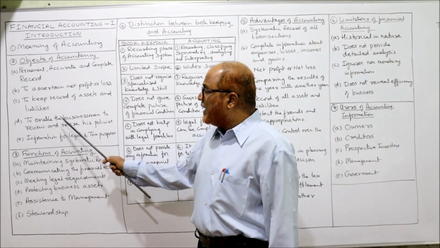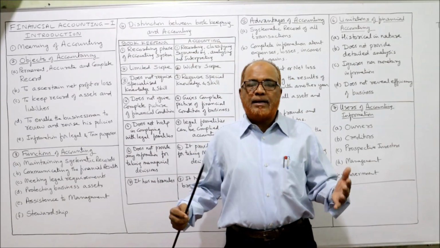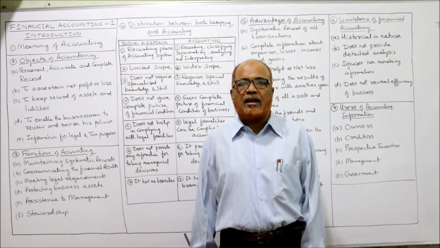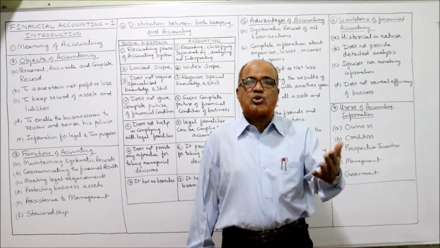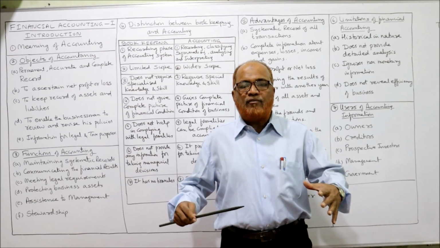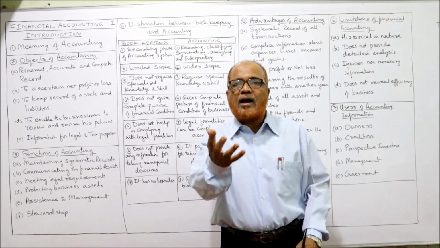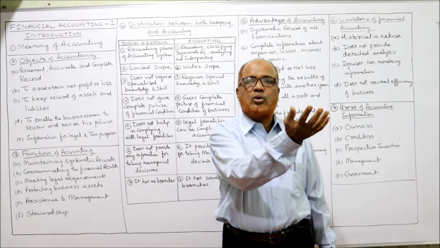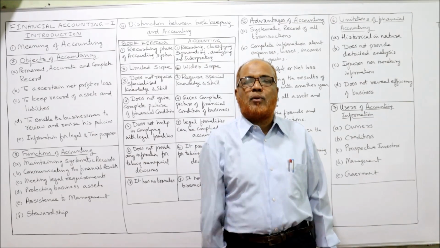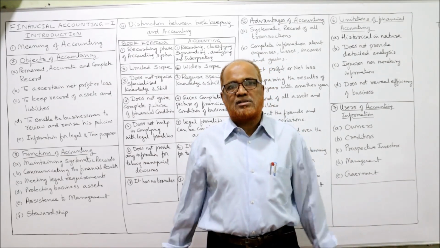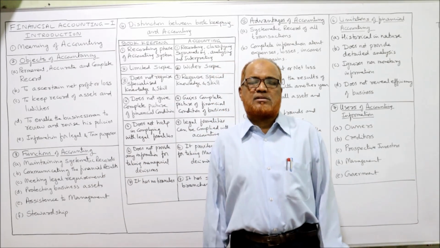Next, to enable the businessman to review and revise his policies. Every day the management, the businessman, has to take a number of decisions regarding policies to be made and plans to be implemented. For reviewing and revising the plans and policies, information is required. So accounting will provide the information to the businessman for making, implementing, and revising the policies. Accounting is required.